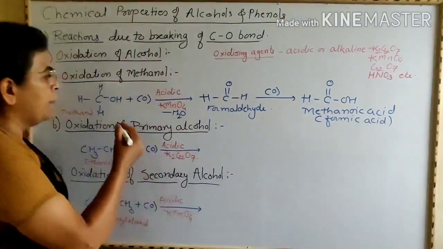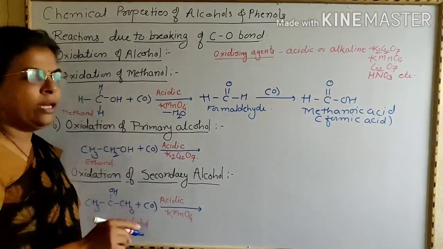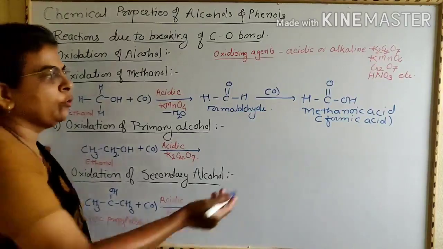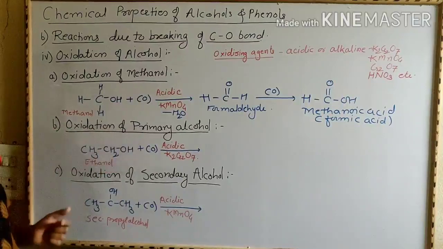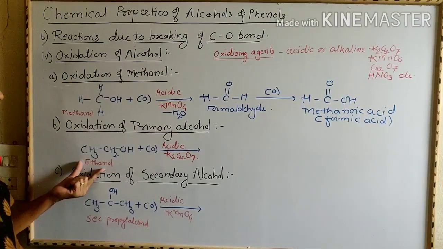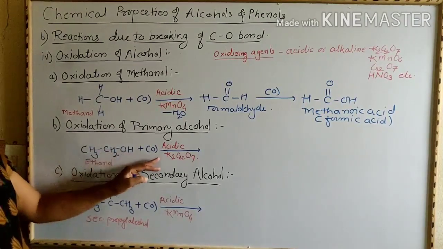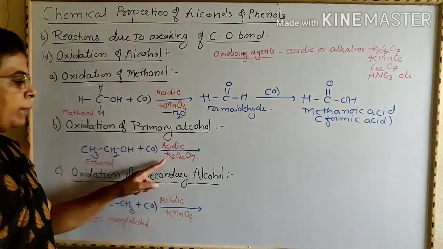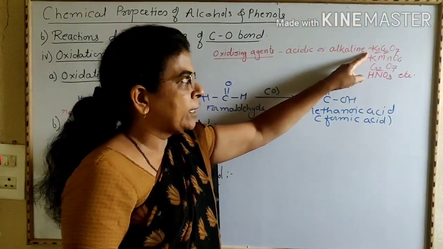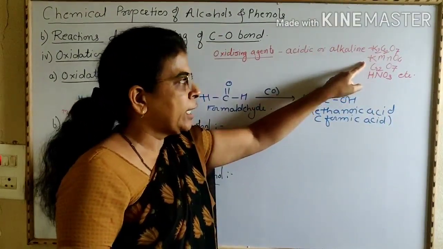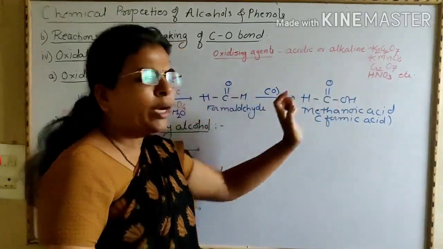In this way, methanol when undergoes oxidation gives methanal, and methanal on further oxidation gives methanoic acid. Now we are going to see oxidation of primary alcohol. The best example of primary alcohol is ethanol, that is CH3CH2OH. When this compound undergoes oxidation in presence of acidic potassium dichromate, you can use any oxidizing agent, that is acidic potassium dichromate or acidic potassium permanganate or HNO3.